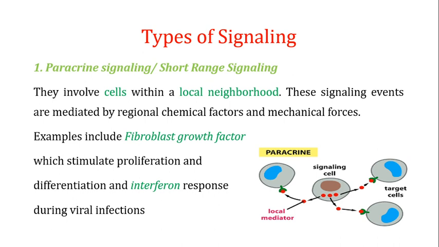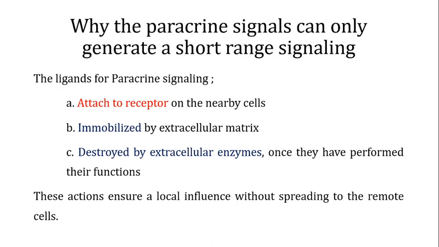Famous examples of paracrine signaling are the fibroblast growth factors, which are growth factors responsible for stimulation of proliferation and differentiation in the cells. Another important example is the interferon response when there is a viral infection. So both interferon and fibroblast growth factor are examples of short range or paracrine signaling. Now the question is why paracrine signals can only generate a short range signaling. How is the body ensuring that these paracrine signals will generate a short range signaling?